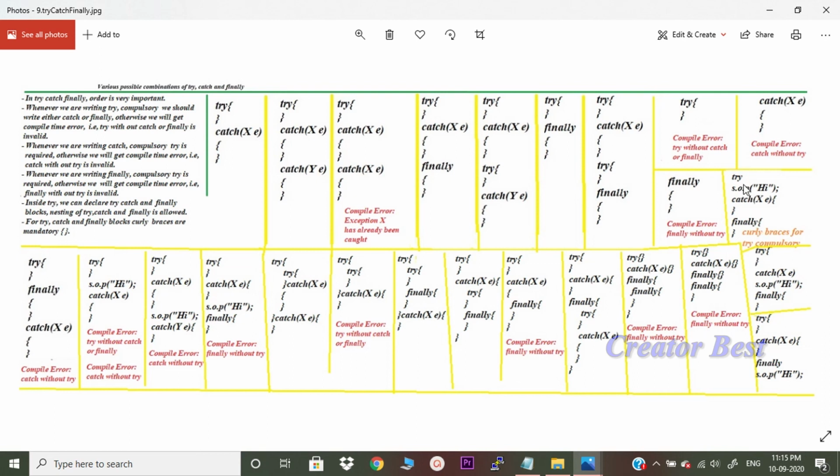Next, I have written try, I did not write any curly braces, then I wrote SOP hi, this is invalid. What have we discussed? For try, catch and finally blocks, curly braces are mandatory, this is not accepted. In a similar fashion, try has open and close curly braces, but catch does not have, this is invalid. The catch block should have open and close curly braces. Similarly, here try has open close, catch also has curly open and close, but finally does not have, this is invalid.